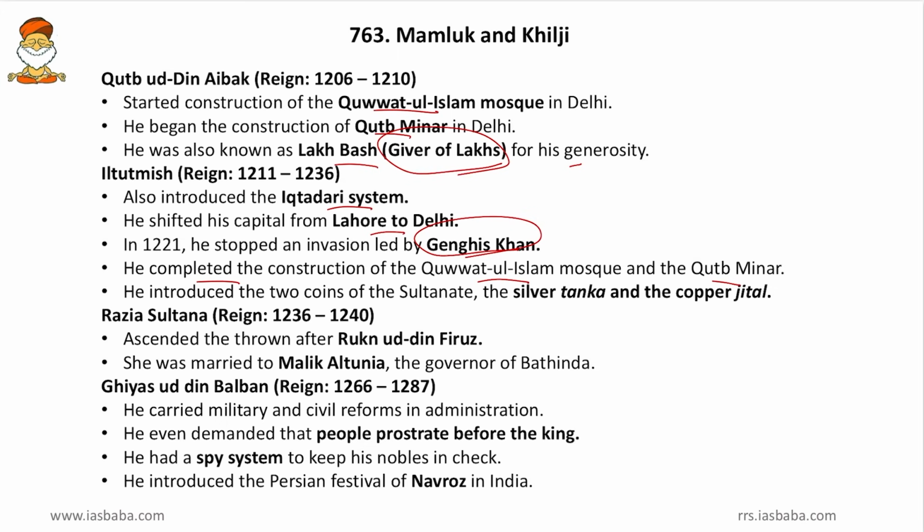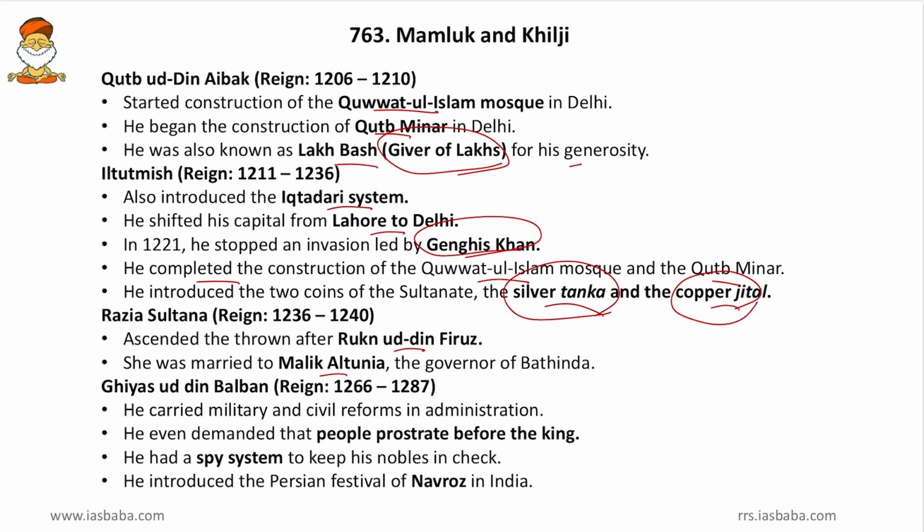Then he introduced two coins of the Sultanate, that is the silver tanka and copper jittal. So these two currencies have to be remembered. Then Razia Sultana, that is the only female ruler of this Mamluk dynasty. So her rule was short termed, but still the ascending of the throne after Rukunuddin Firoz Shah and her marriage to Malik Altunia, these are the two facts. And friends, almost all the male nobles backstabbed her, and that is why her reign was short lived.